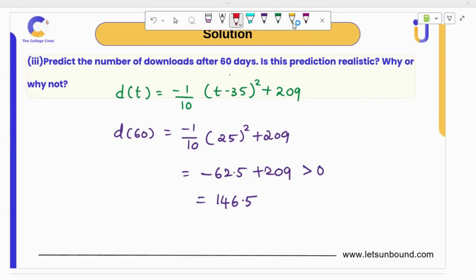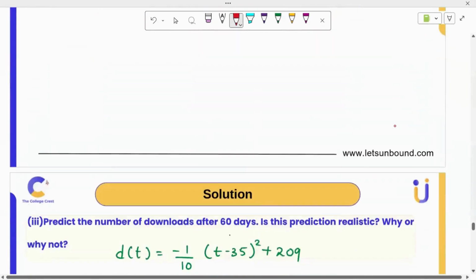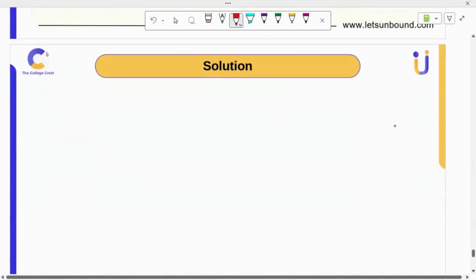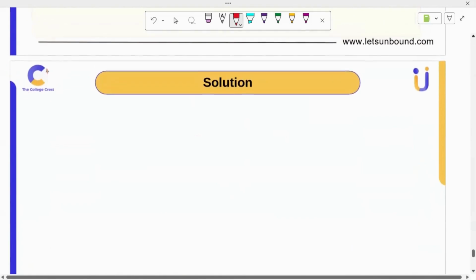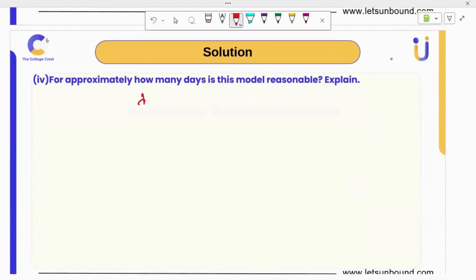If it's a calculator paper, you can approximate these values, but here we are just keeping it the same. For approximately how many days will the new model be reasonable? For how many days is d of t reasonable?